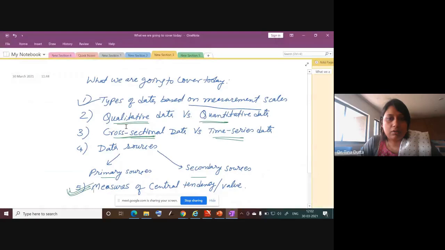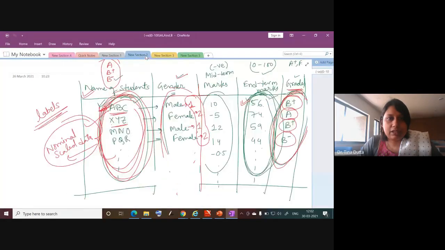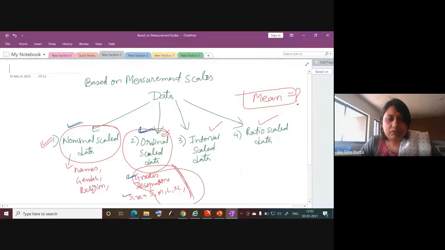Okay, so let's now continue our discussion. So now, interval scale data. As you saw, nominal scale data and ordinal scale data are actually in the form of text. These are also called categorical data.